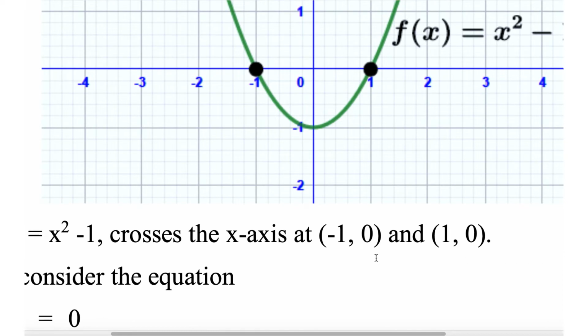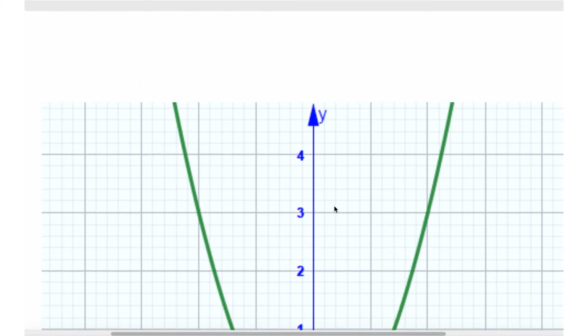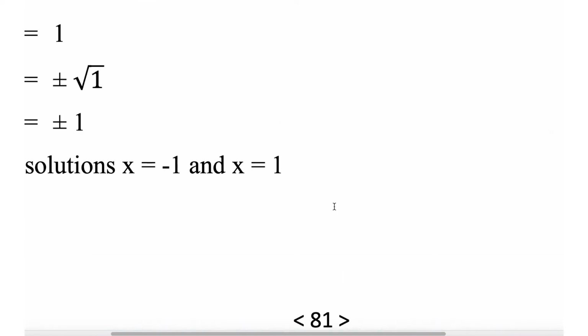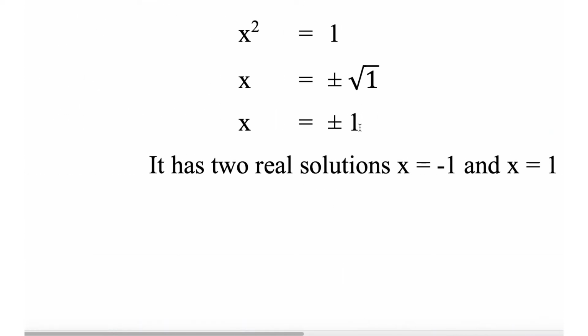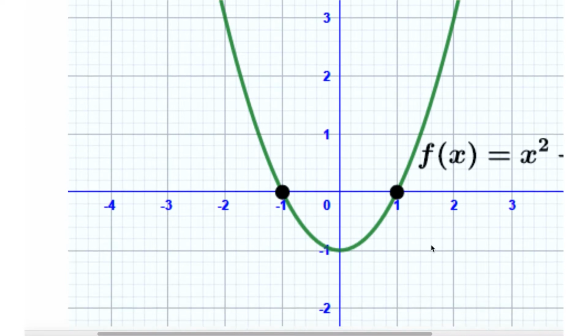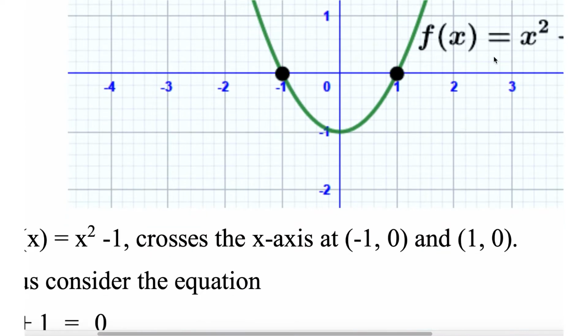The graph crosses the x-axis at (minus 1, 0) and (1, 0). Okay, what is root 1? Root 1 is nothing but 1. Sorry for that mistake. Again, there is no printing mistake here. Root 1 is 1 only. So it has two solutions, minus 1 and 1, when this value is 0.